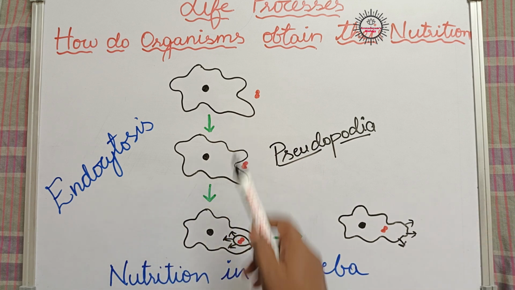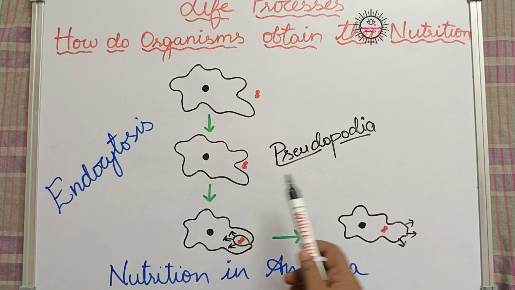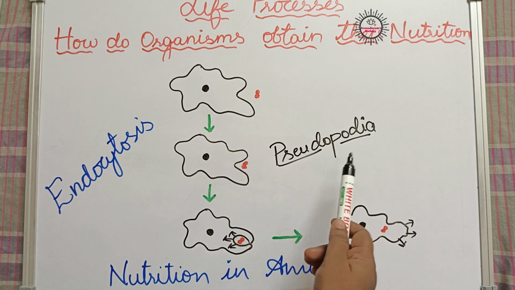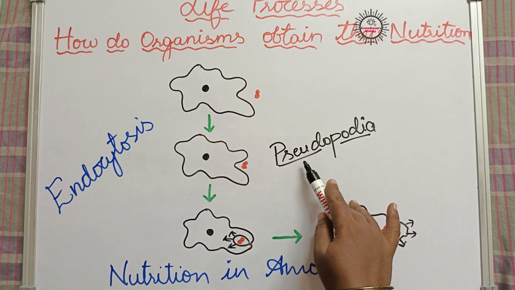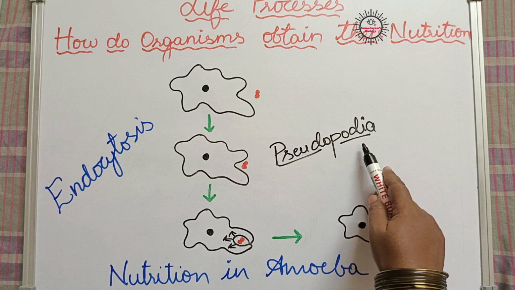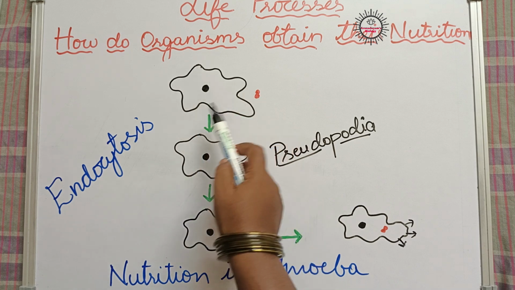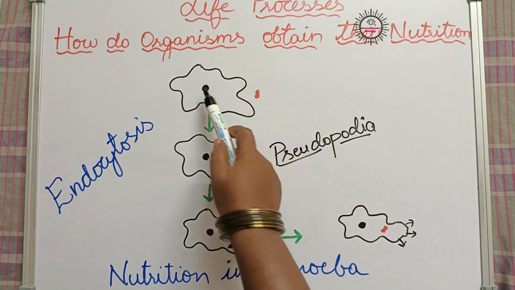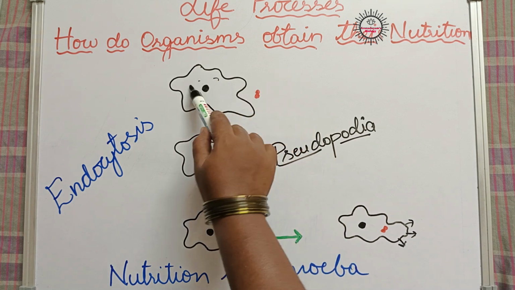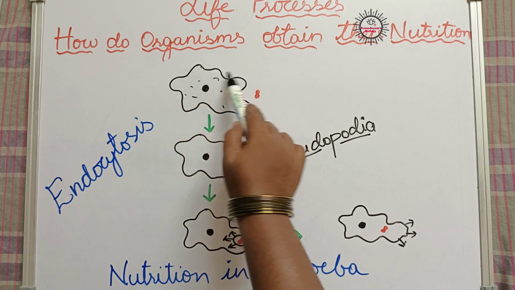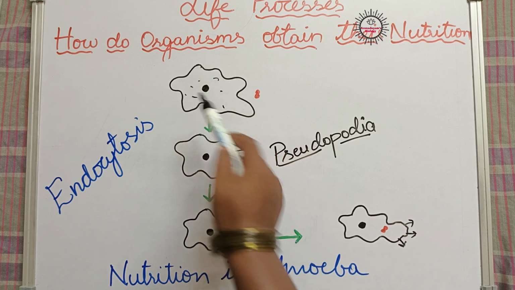So here during nutrition, the amoeba produces some false leg-like structures called pseudopodia. Pseudo means false, podium means leg, podia means legs. So what happens here is, actually this is amoeba, it does not have any fixed shape. This is the nucleus, it has so much cytoplasm in it, and the outer covering layer is called the plasma membrane.